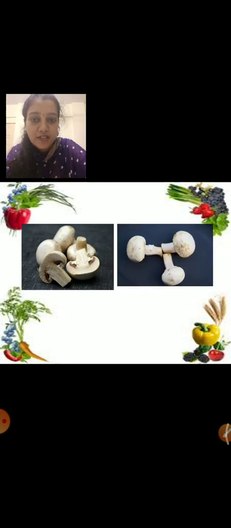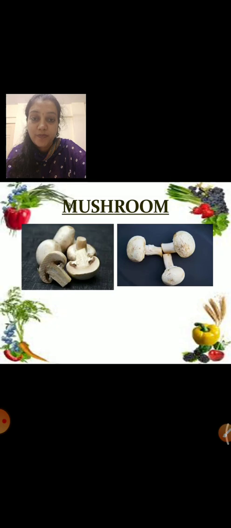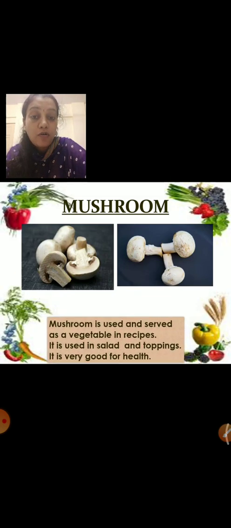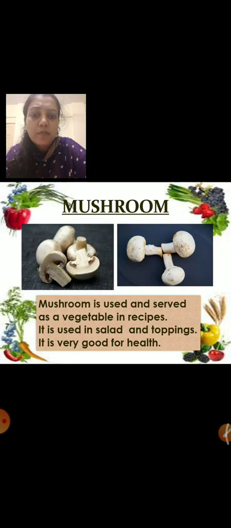Our next vegetable is, have you seen this? What is this? Yes, this is mushroom. Now, you know where these mushrooms are seen? Mushroom is used and served as a vegetable in recipes. It is used in salad and toppings. It is very good for health.